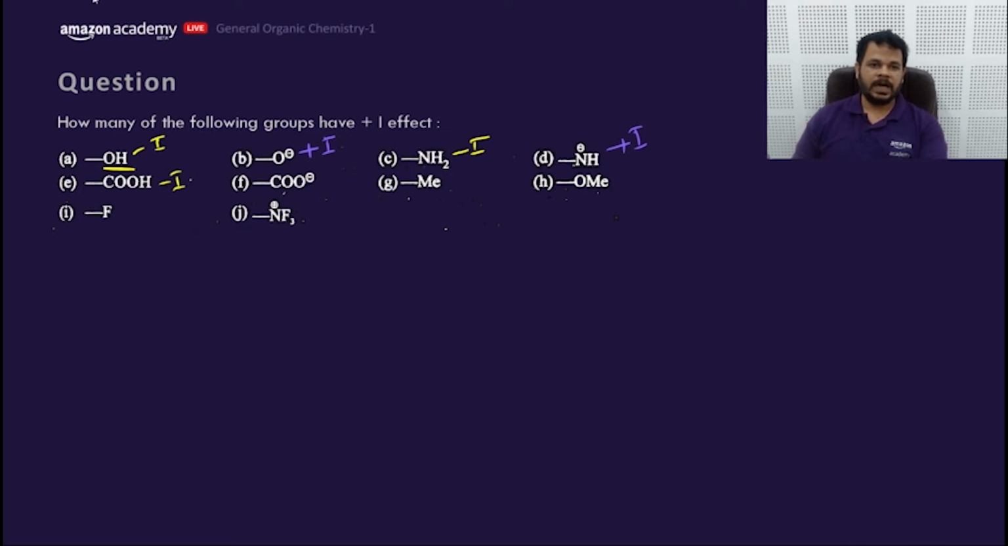You are negatively charged? COO minus? Yes, I am negatively charged. That means you are plus I. Alkyl group? Are you an alkyl group? Yes, I am an alkyl group. That means you are plus I.